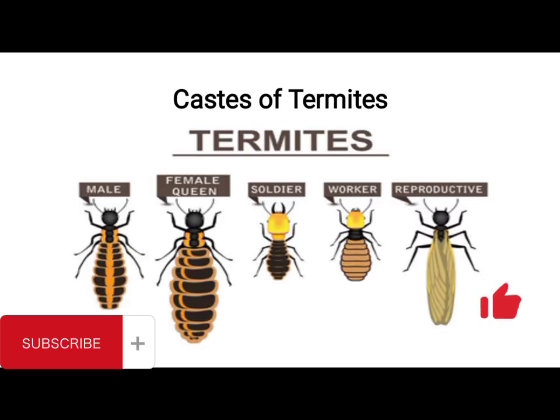Okay, so now you also have the termite. When you talk about termites, basically these are what we call social organisms. Why do we call them social organisms? Because they are a highly organized set of organisms. They live in a highly organized group. They usually live underground in tunnels.